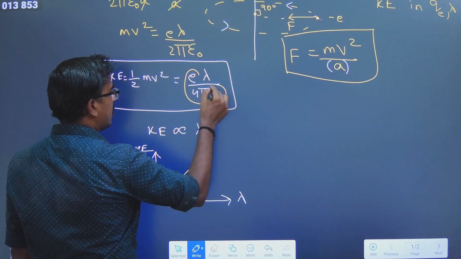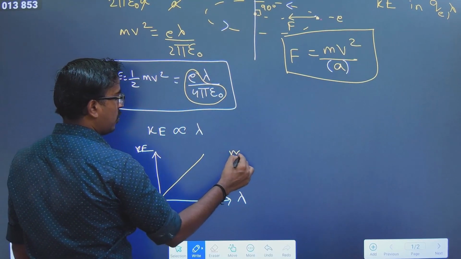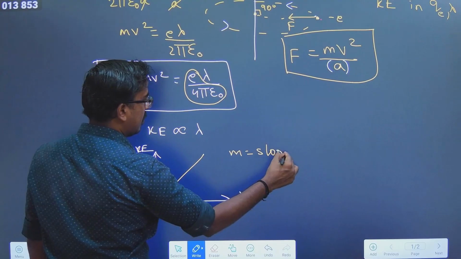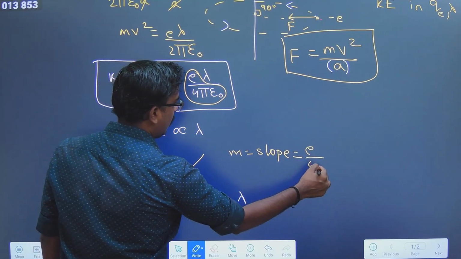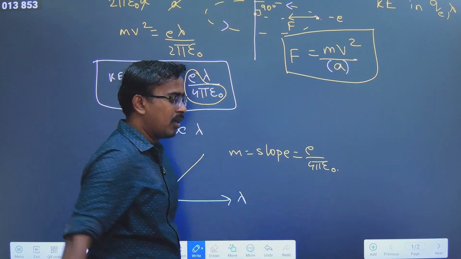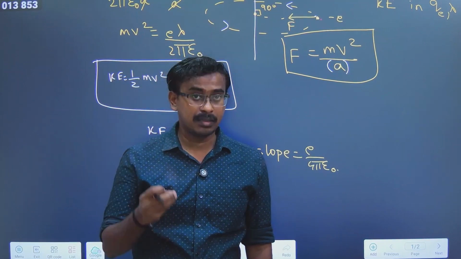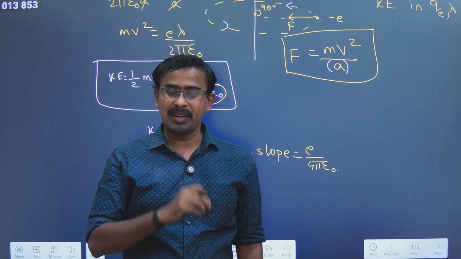Sometimes they will also ask the slope. Slope is nothing but this one. So if they ask, the slope should be e by 4 pi epsilon naught. Clear? Now this is a very interesting problem, and it's a 3-mark question together. Okay, I'll meet you in the next video.